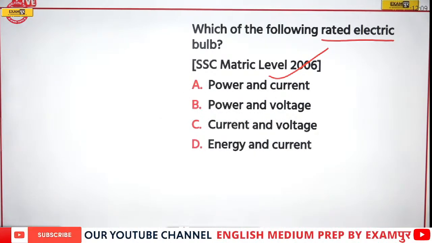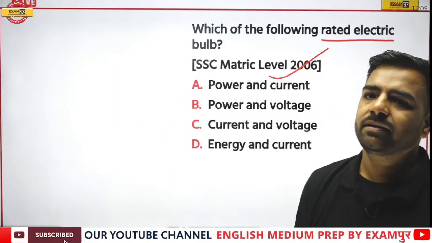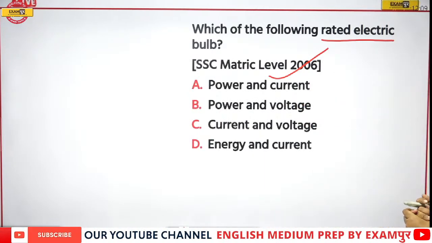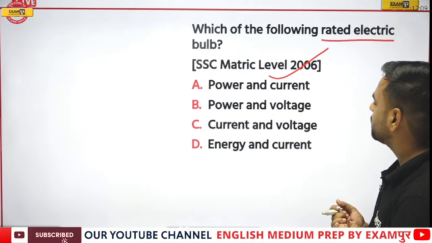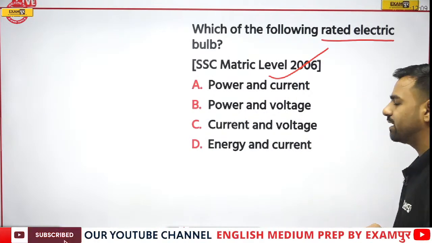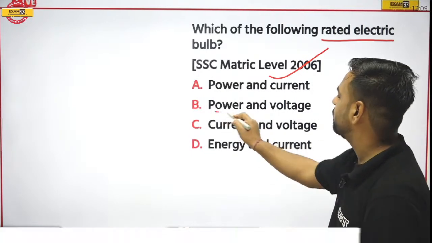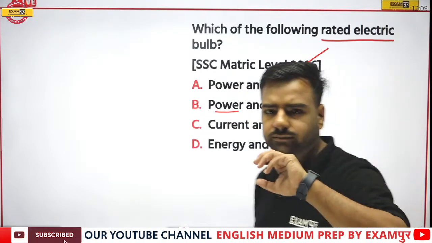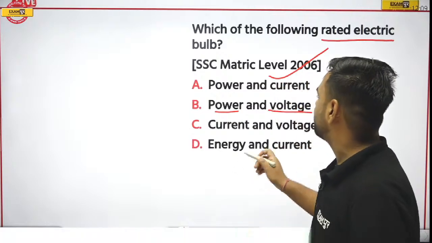You can just have a look at the electric bulb which is there at your home as well. So what will be the correct answer? Which of the following is rated on an electric bulb? Is it power and current, power and voltage, current and voltage, or energy and current? So Prajwal is with B, that is power and voltage. Navnita, are you also with the same answer? Okay, so Navnita and Prajwal both are with power and voltage.